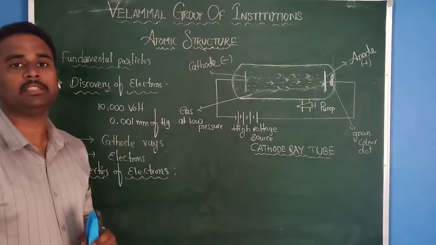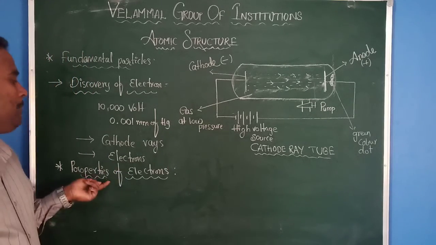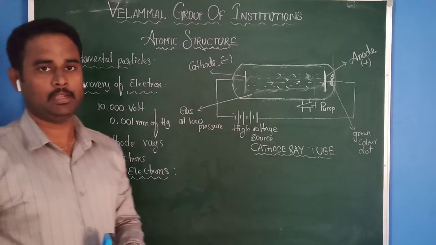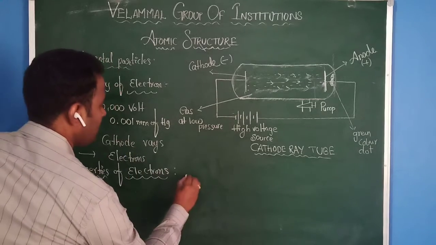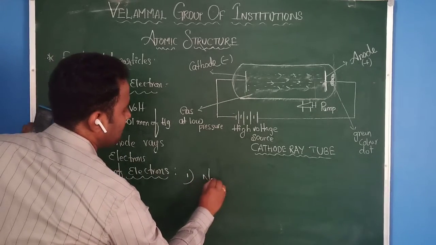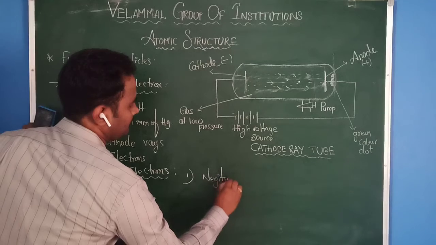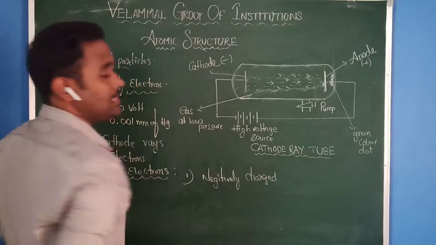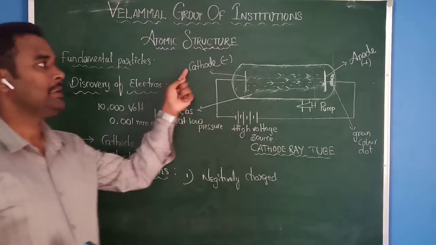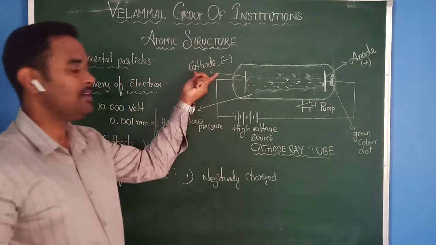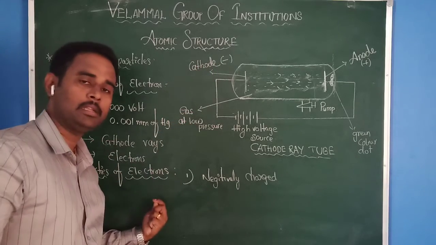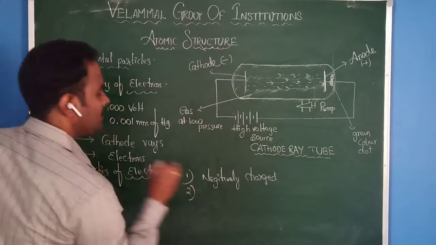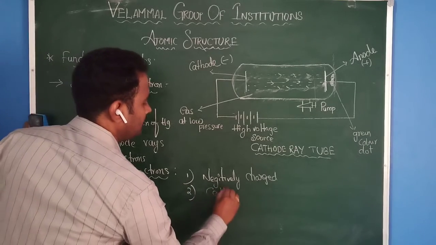What are the properties of the electrons? First of all, electrons are negatively charged particles. Why are they negatively charged? Because these particles are traveling from cathode to anode. What is the charge of the cathode? Negative. Therefore, these particles are also negatively charged particles.